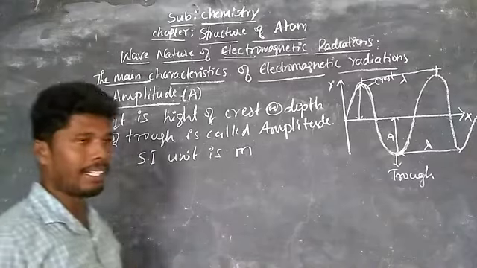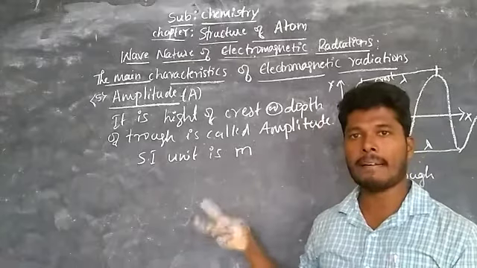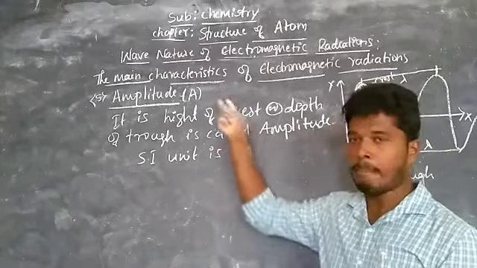Now we know some characteristics of electromagnetic radiations. Now we are finding the relation between these characteristics.